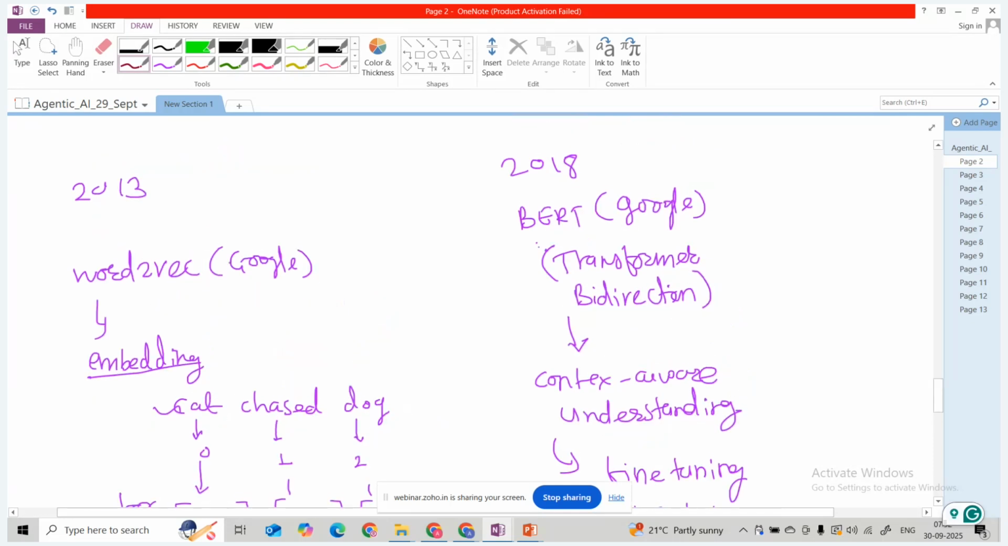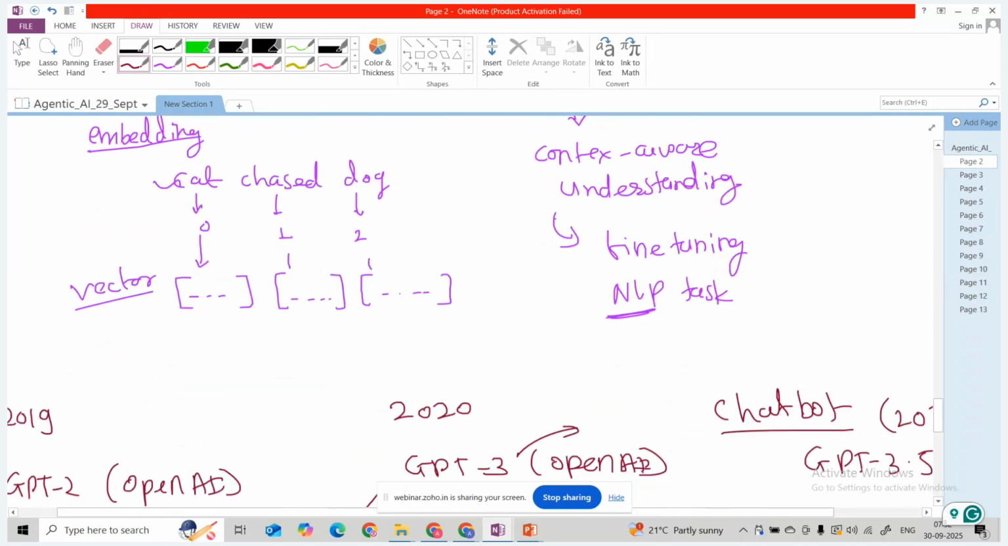It was also created by Google. Then BERT, which understands the text. Given a text, it summarizes it. Based upon the question, we build a chatbot to get the answer for the questions.